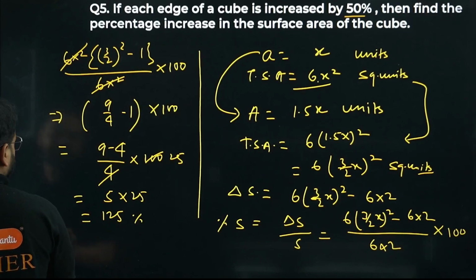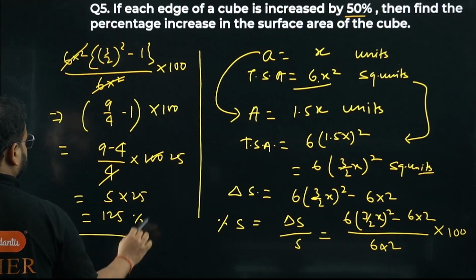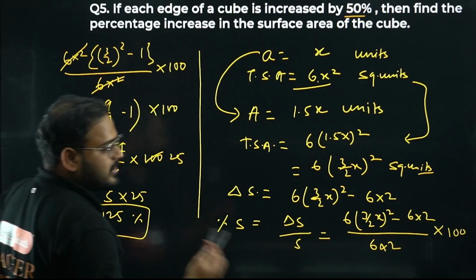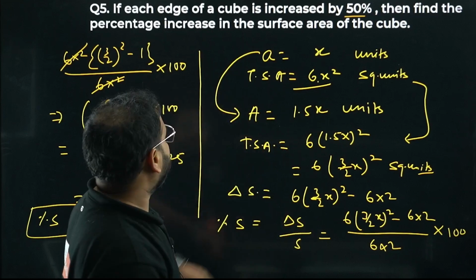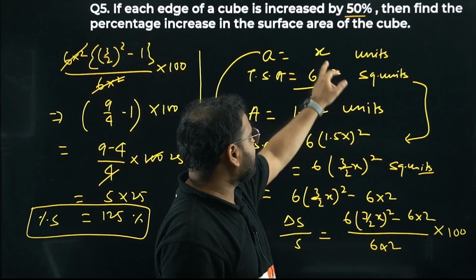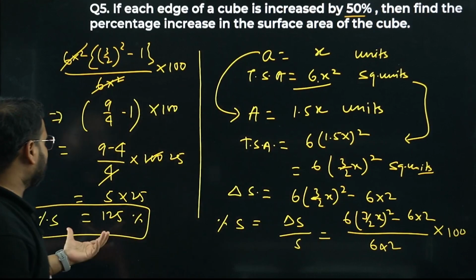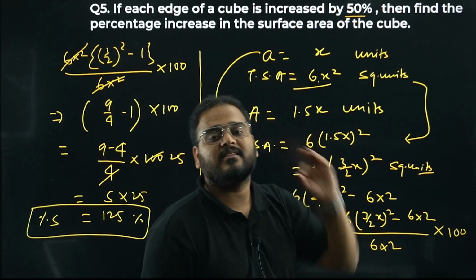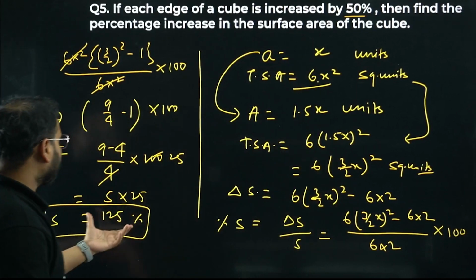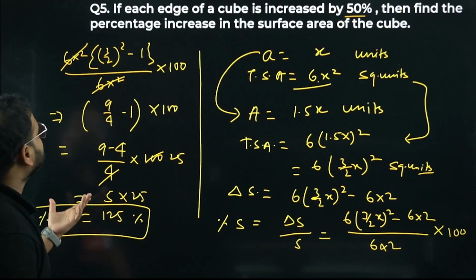This is the percentage increase in the surface area. The conclusion is, if you increase the edge length or the side length of a cube by 50%, from x to 1.5x, the area will increase by 125%. A 50% increase in the edge will make the increase in the area 125%. Okay, this is clear.